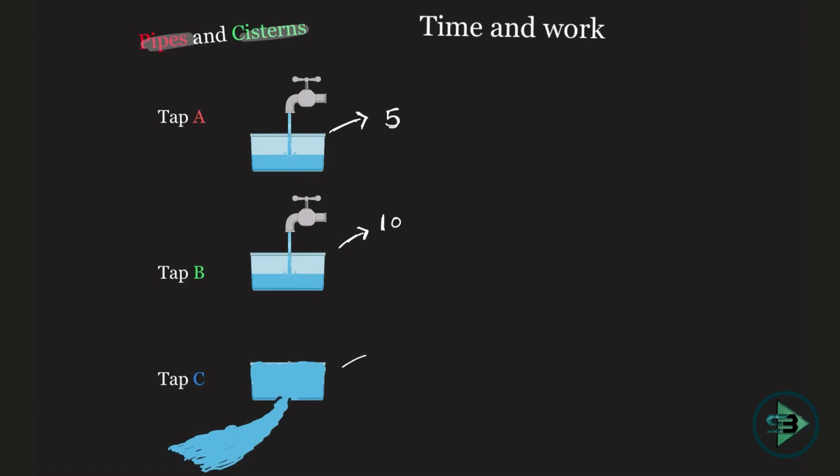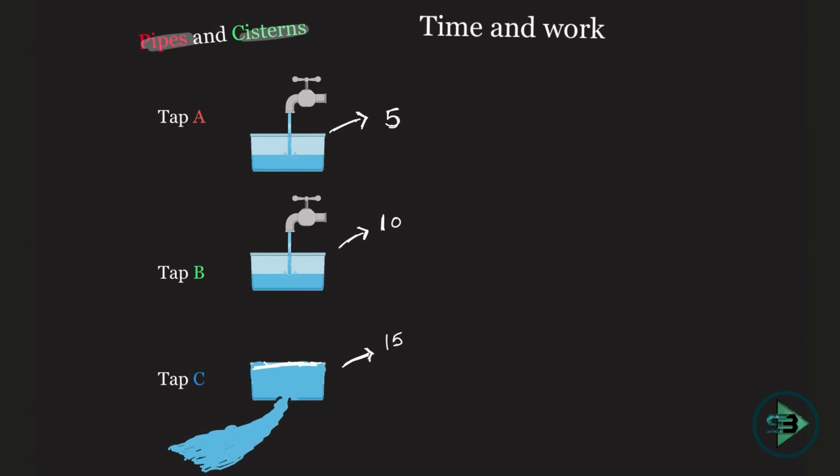Now there is a tap C which is a leakage, okay, which can take out the entire water from the tank in 15 hours. Now what is the meaning of this? See, understand this. When the tank is completely filled, you can check it here, the tank is completely filled here by blue. When the tank is completely filled and I open tap C, which is a leakage tap, it can empty a completely filled tank in 15 hours. Okay, so the assumption is that when I opened tap C, the tank was already completely filled, and now if I count the number of hours for the tank to be empty completely, it will be 15 hours, and that is how your tap C performs.